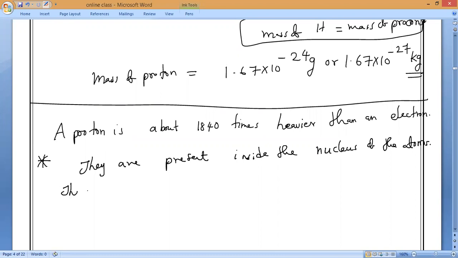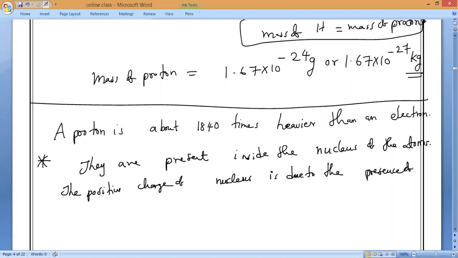Please write: the positive charge of the nucleus is due to the presence of protons. Is it okay, guys? So this is what you have to remember.